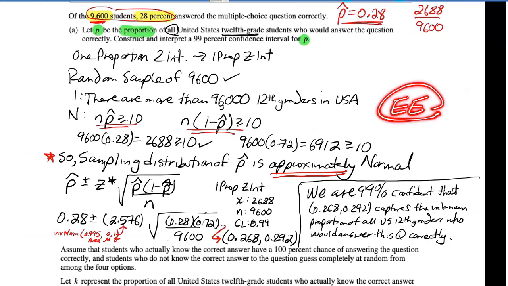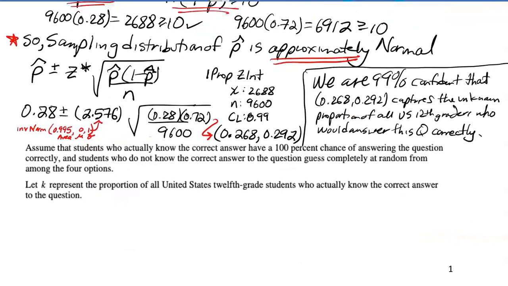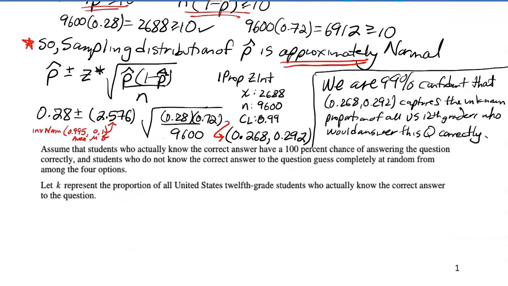So if you're able to check conditions, calculate the interval, and interpret the interval correctly, then you're already at 2 out of 4 points. That seems pretty generous in some ways, but I'm very thankful that that was the case because we really haven't done anything investigative yet, and you've already got 2 out of 4 points. So let's read on.